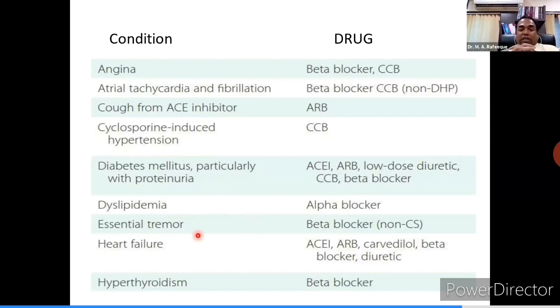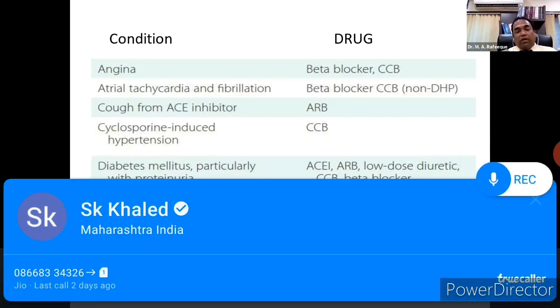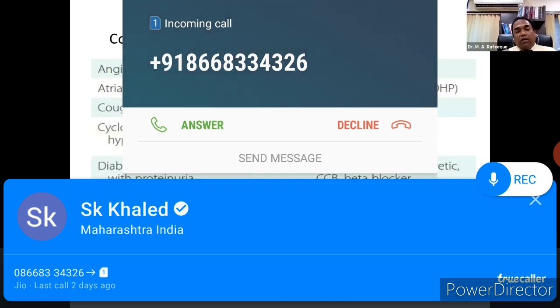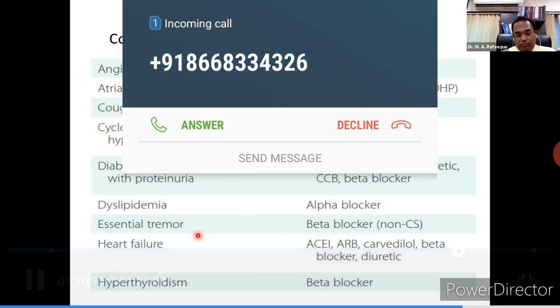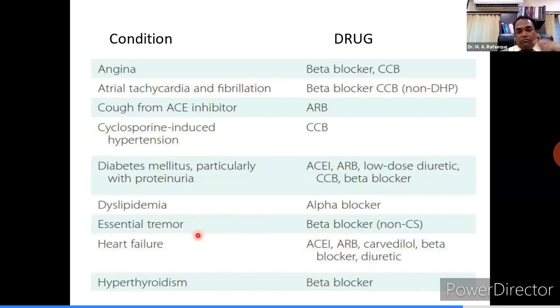Heart failure, currently they have come up with ARNI, angiotensin receptor neprilysin inhibitor. That is a combination of valsartan and sacubitril. These are now preferred drugs.